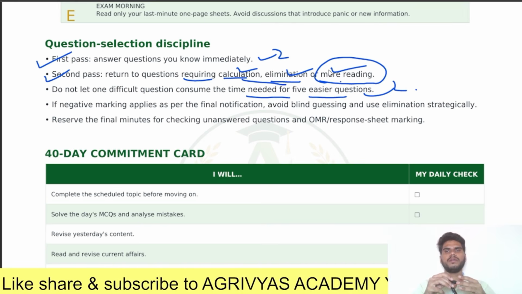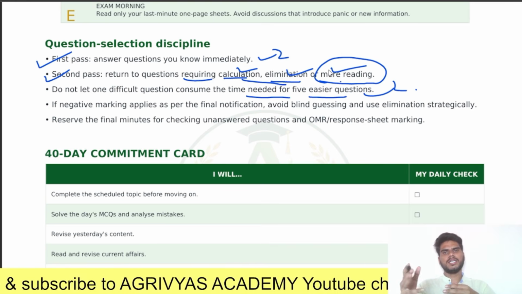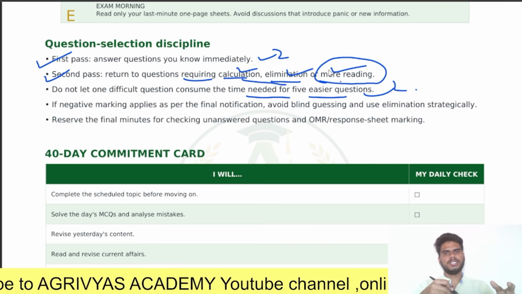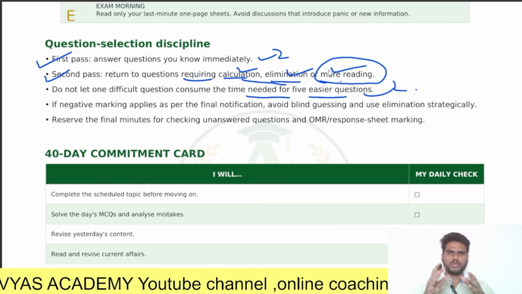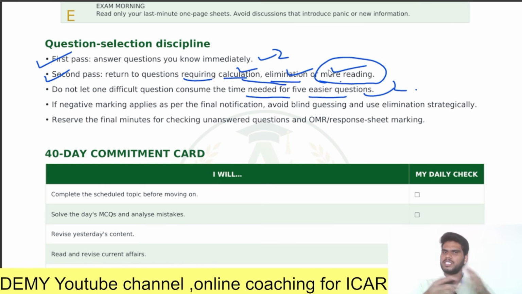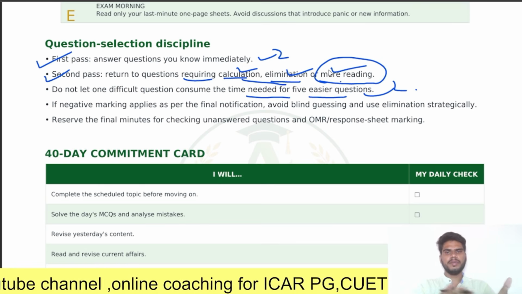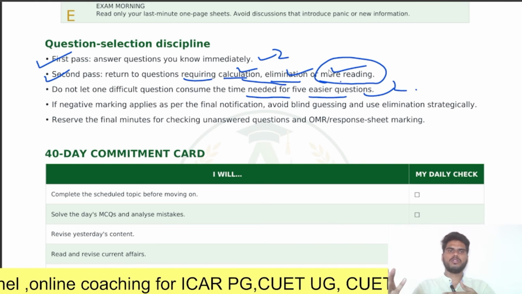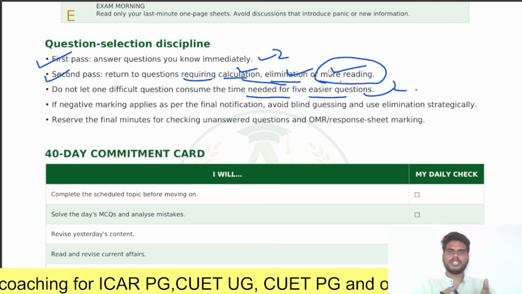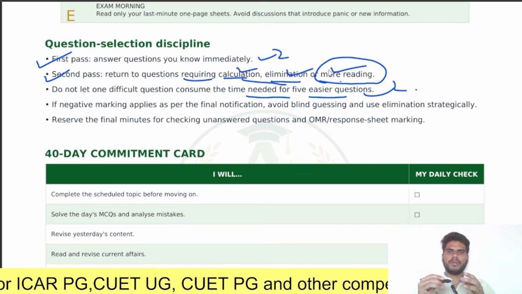Many students consume more time in logical reasoning and mental ability, because it takes more time for the calculations. So don't do that. If a question is taking more time, just leave it and come to the next question, which may be easier for you. You can attempt 5 or 6 more questions in that same time. This is how you should plan your examination.